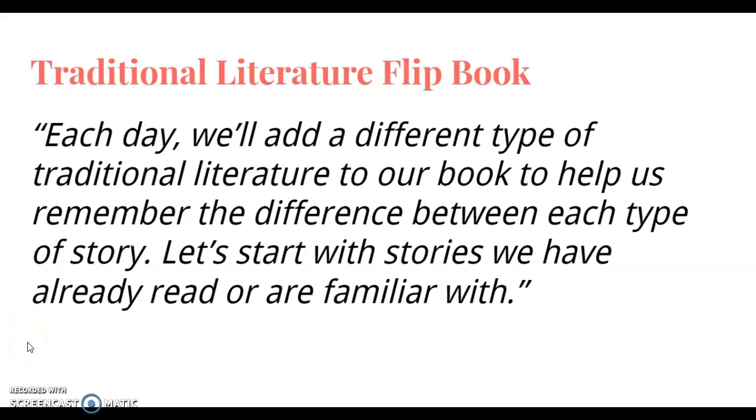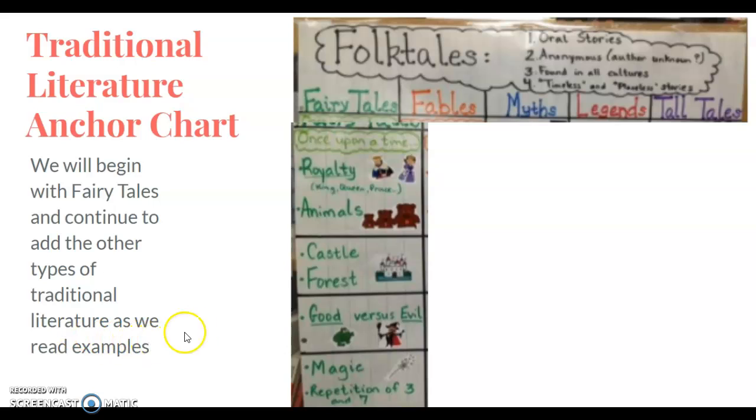So each day we're going to add a different type of traditional literature to a book. We're not creating a book. You're just going to jot down notes. Make sure you leave space open to continue adding to your column. Remember the difference between each type of story. We're going to start with stories that we have already read or are familiar with.